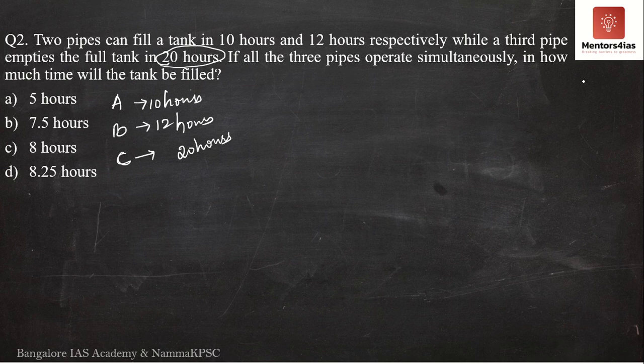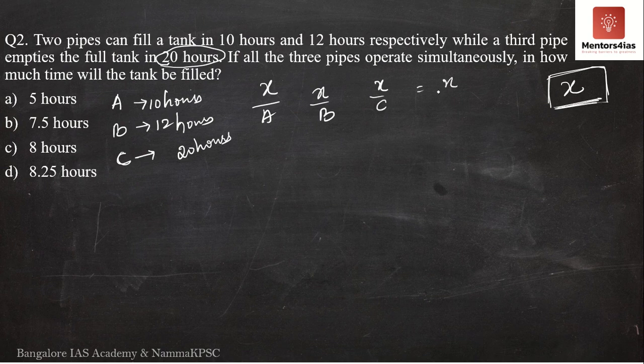See, we will always assume the capacity of the tank to be X liters. So if it is X liters, then we should always represent it in terms of X by A, X by B and X by C. This will be equal to something that is X by D.